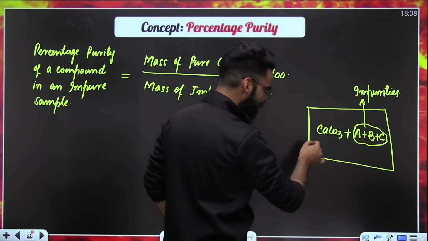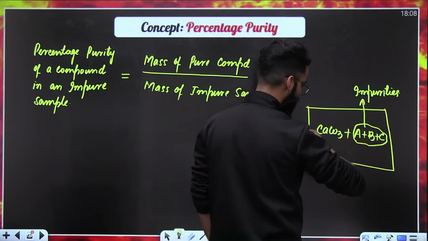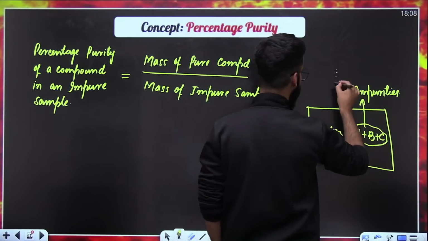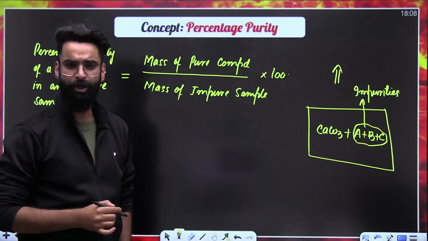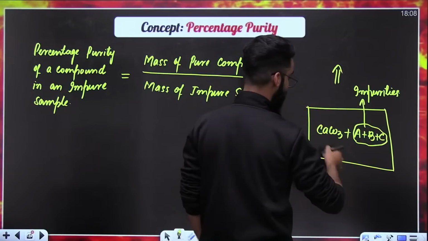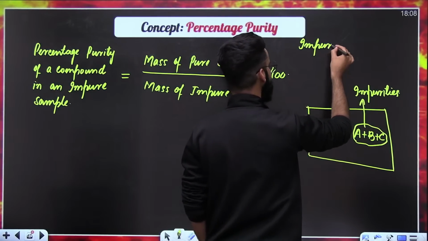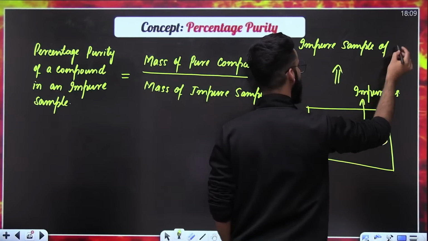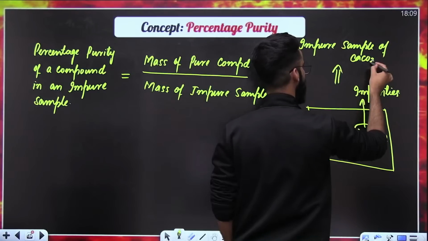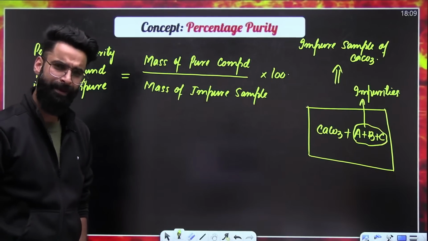Now, if I ask you, should I call this whole sample in the container a pure sample of calcium carbonate or an impure sample? I'll be calling this the impure sample of calcium carbonate, right?